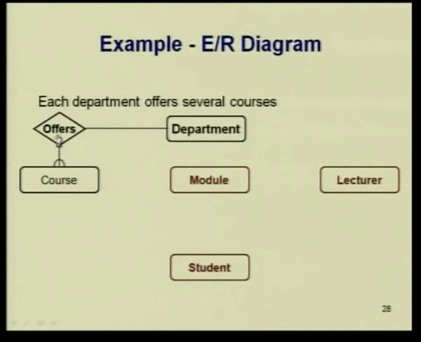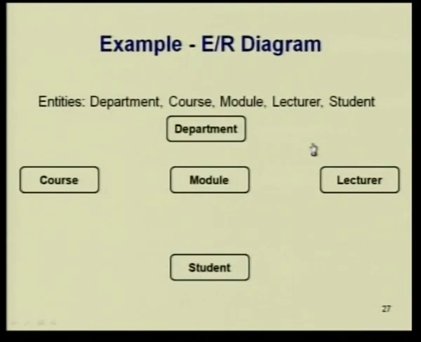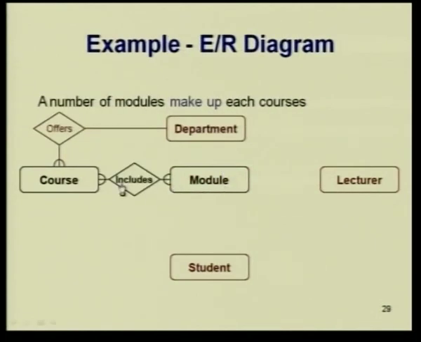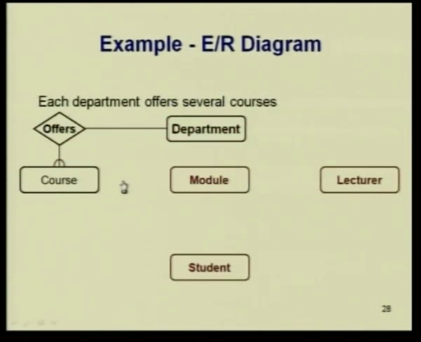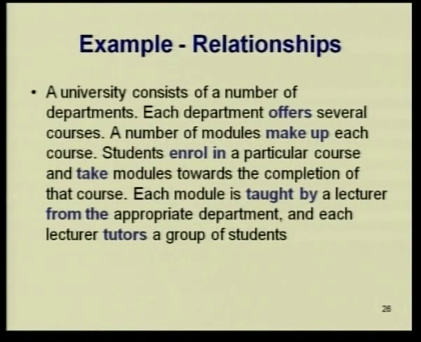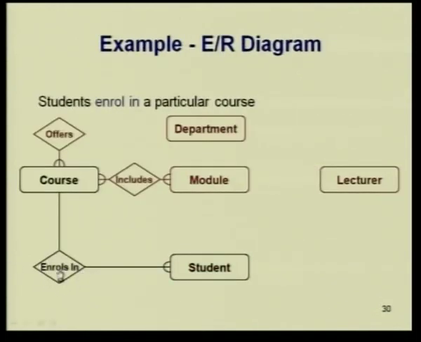So between department and course you have offers, and I will talk to you about this later. A number of modules make up each course. So here between course and module you have includes, make up has been changed to includes. Then next is enroll. Tell me what it should be. Between student and course there should be an enrolls.